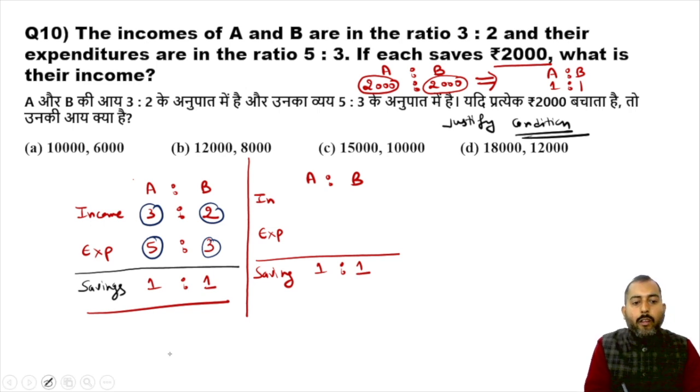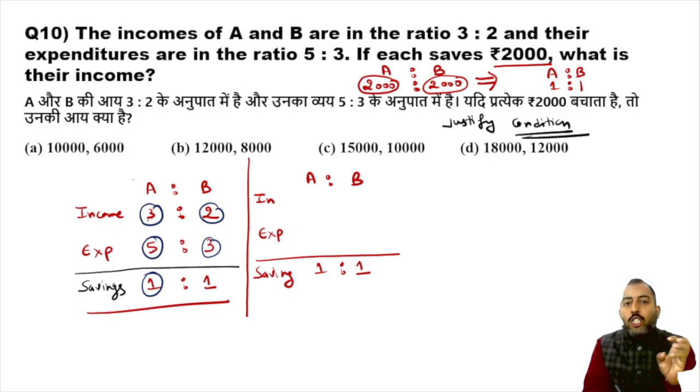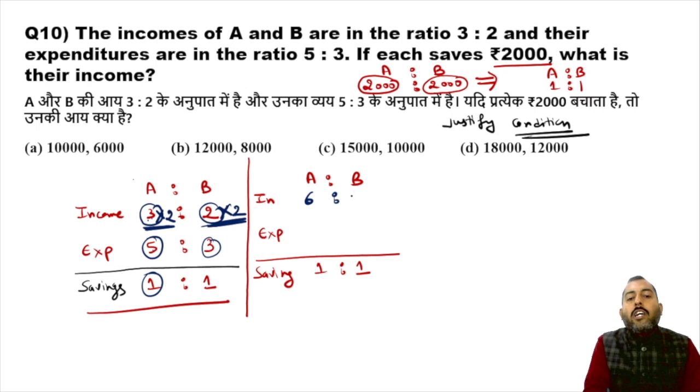Okay. Now listen. Income of A was 3. So from 3, if I subtract 5, I won't be getting 1. So improvise the ratios now. Income of A was 3, you multiplied this 3 with 2. So you must multiply income of B with 2 also. So the new income of A is 6, the new income of B is 4.